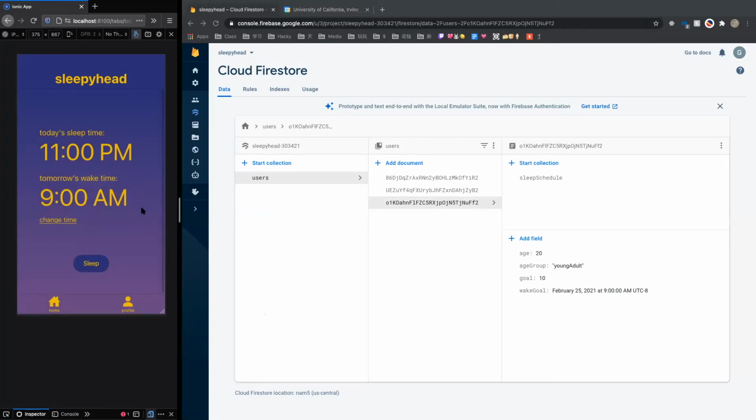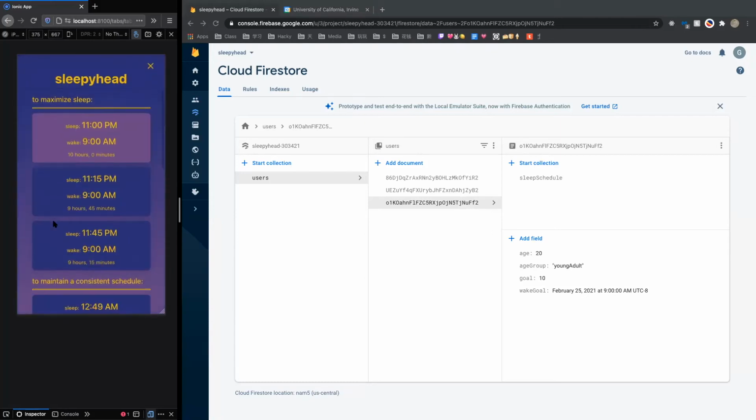Where are the rest of our recommended times, you may ask? They are here. If the user decides to press change time, they will be shown all 10 times with the current time displayed on the home screen being highlighted.